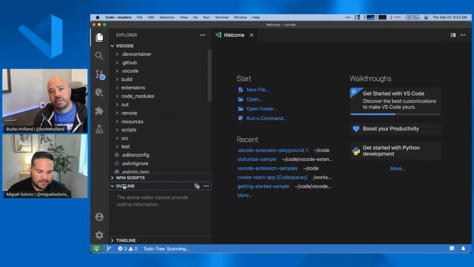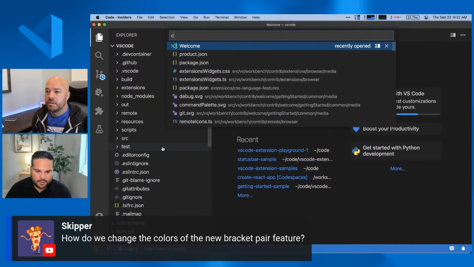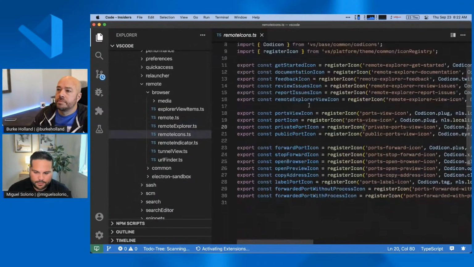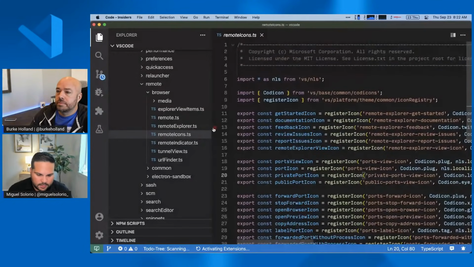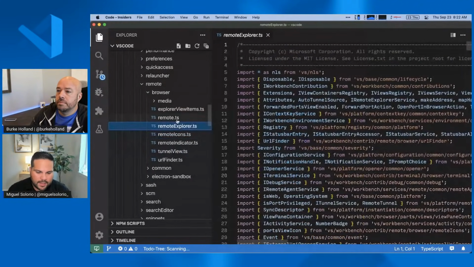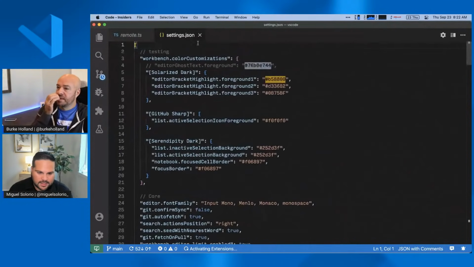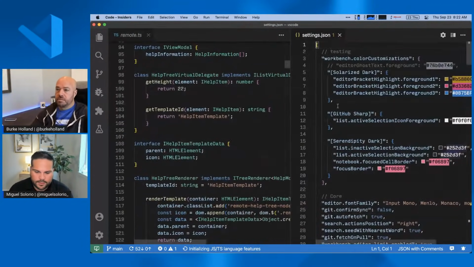Oh, absolutely, yeah. So let me see if I can pull up a good example that has the bracket pair colorization. And then I think because I'm sharing, this is going really slow. So for example, that's not a good example. But yes, we do have the way to change the color. So for example, if I pull up my settings, move this over.